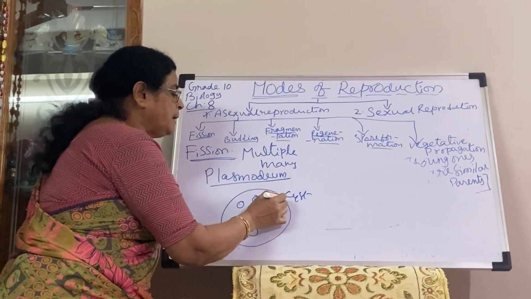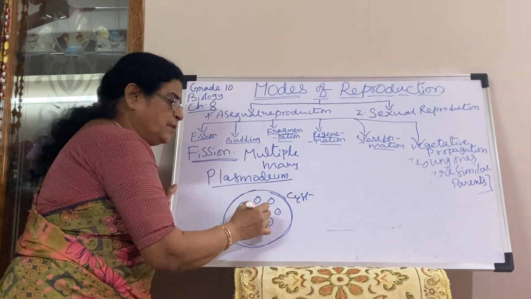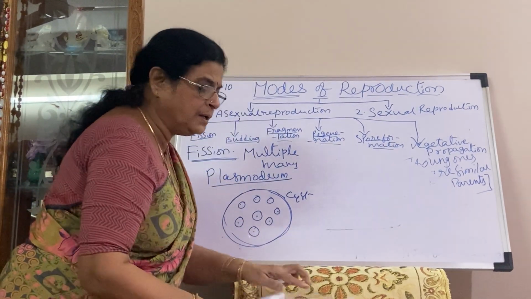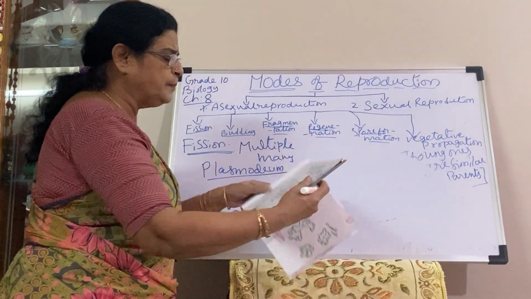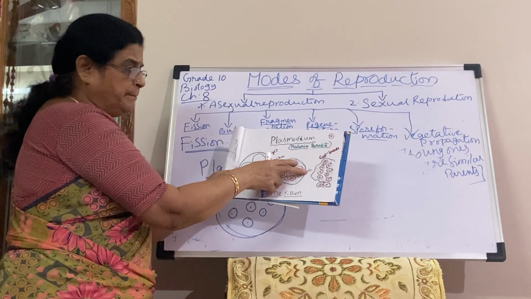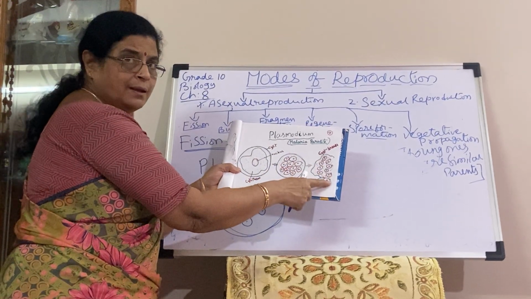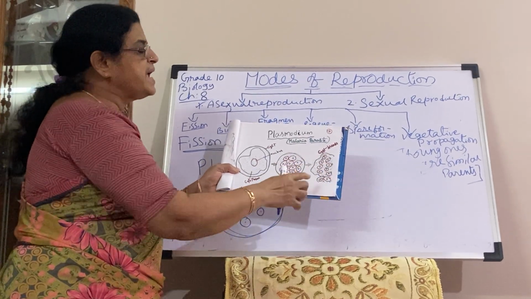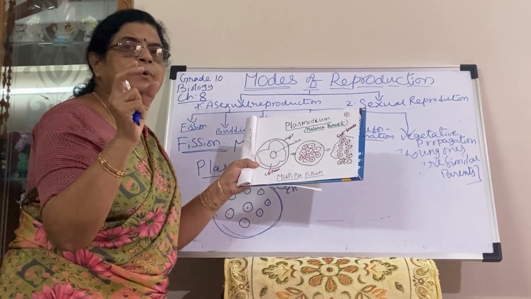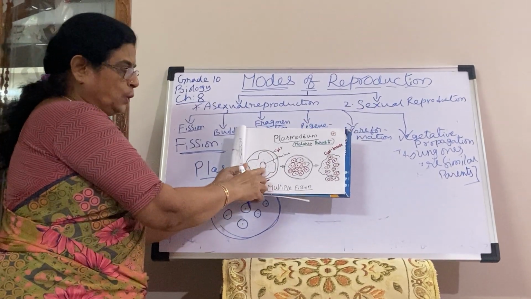So what happens? It will make a cyst around it and the nucleus is dividing many times. Then when the conditions are favorable, the cyst will burst, and the parts of the nucleus are spread out, and each one along with some quantity of cytoplasm. Here this is a cyst and nucleus.